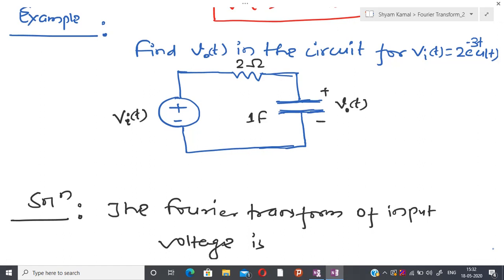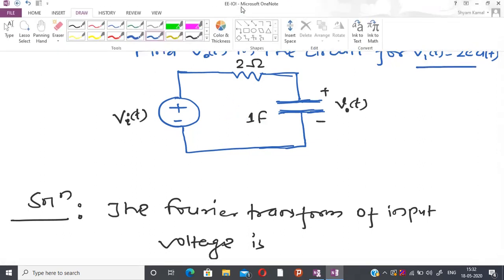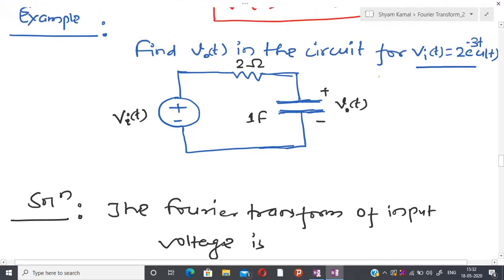Suppose that I have this RC network and v(t) is now no longer periodic, so I am going to apply this to the circuit and calculate V0.